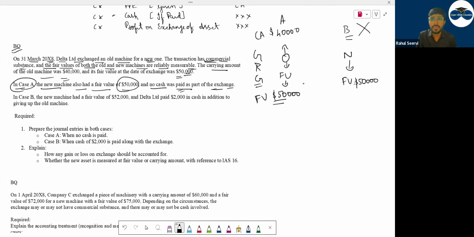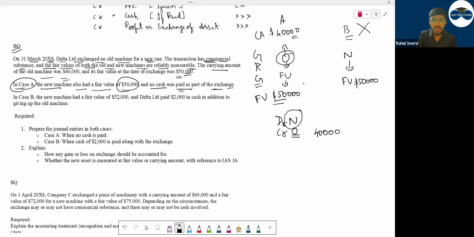Now you tell me what is coming in, what is going out. Debit, new asset coming in; credit, old asset going out. Old asset value was how much? 40,000. This is easy. Now we have to actually calculate at what value you will record the new asset, because you are removing something and adding something. The addition, at what amount you will do?